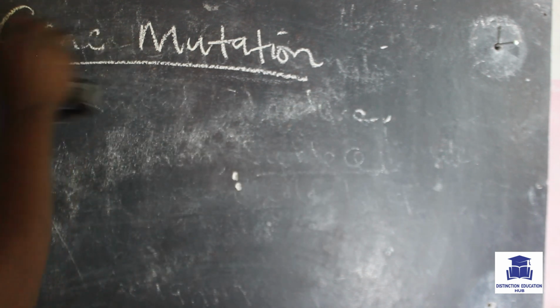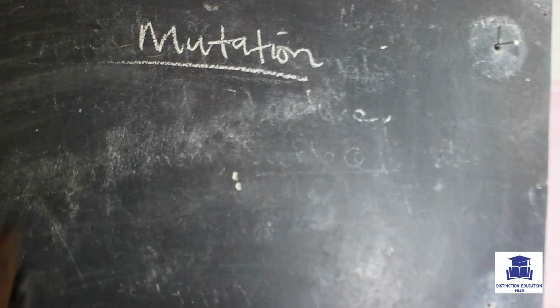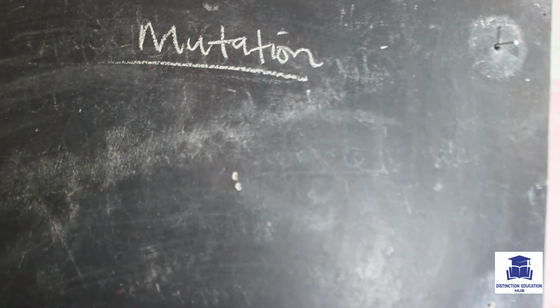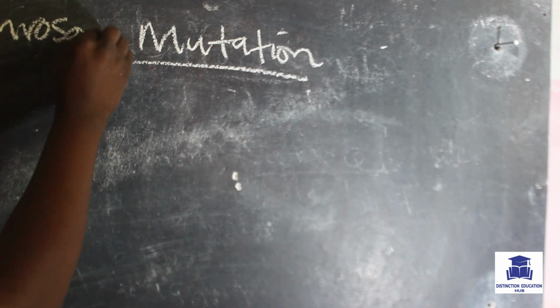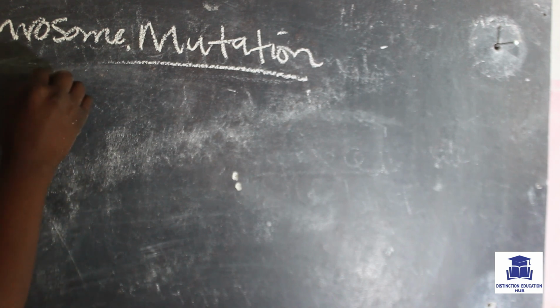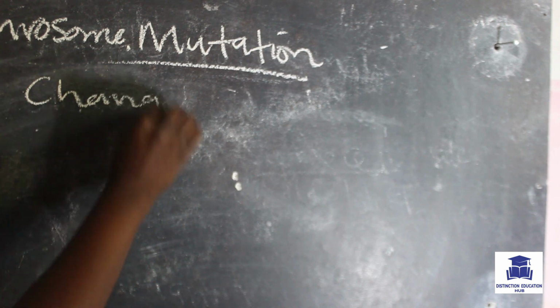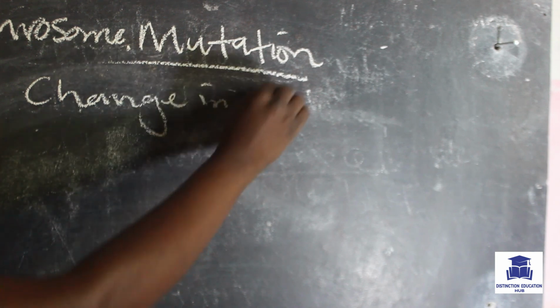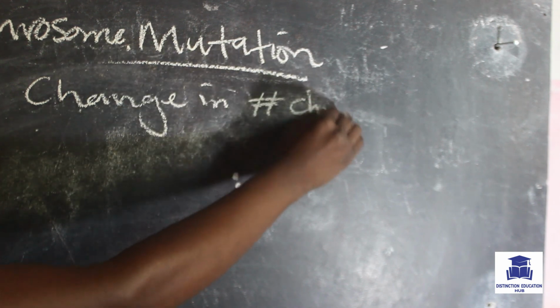All right, so let me now talk about chromosome mutation. Chromosome mutation is another type of mutation that was introduced earlier. Under chromosome mutation, what we expect is a change in the number of chromosomes.